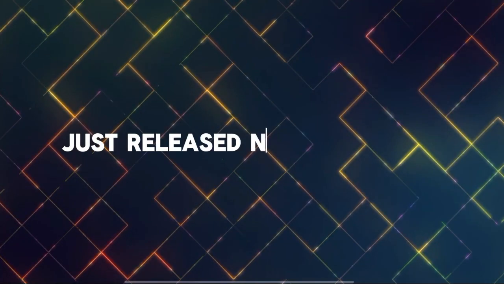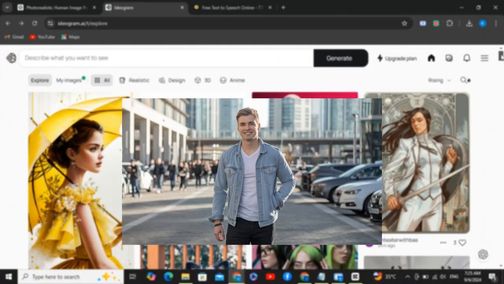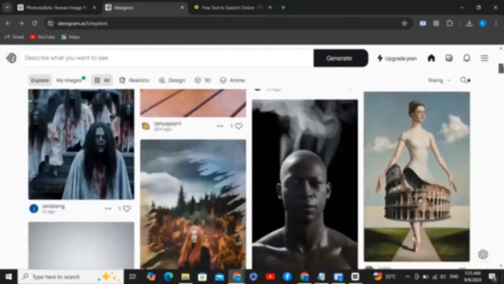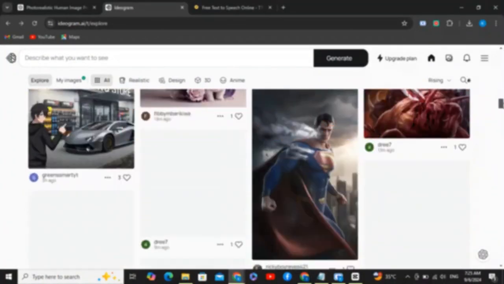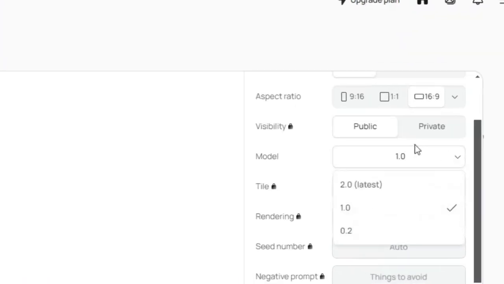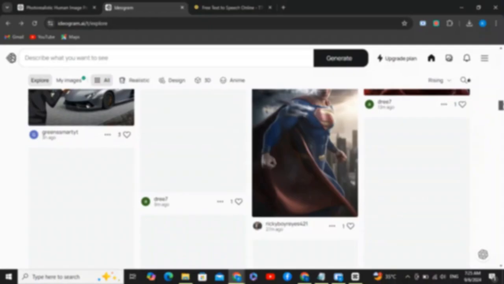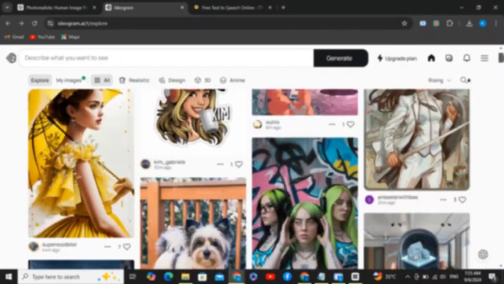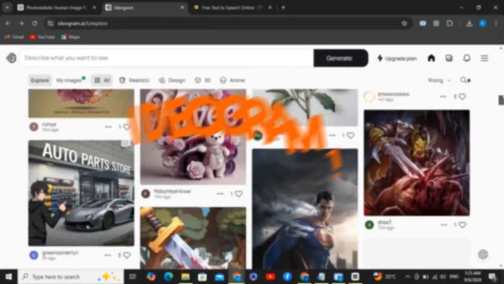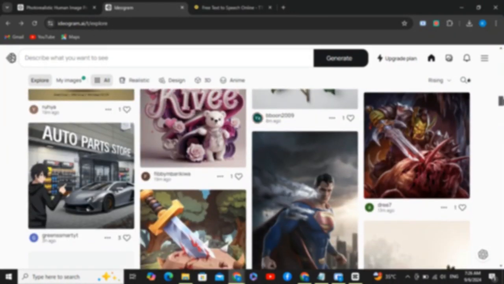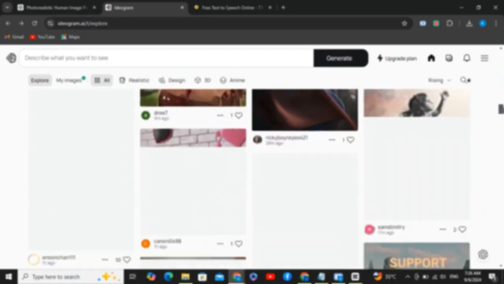Ideogram just released their newest update and the most powerful AI image generation model, that is 2.0. Before that it was 1.0 and now 2.0. I am going to show you the new updates and changes, as well as comparing 1.0 to 2.0. We are going to do some comparison side by side.